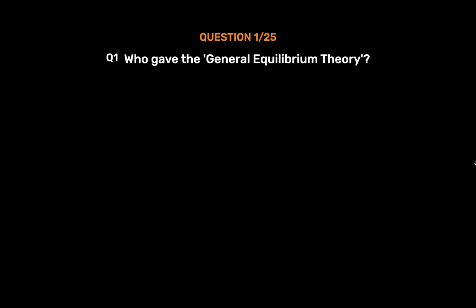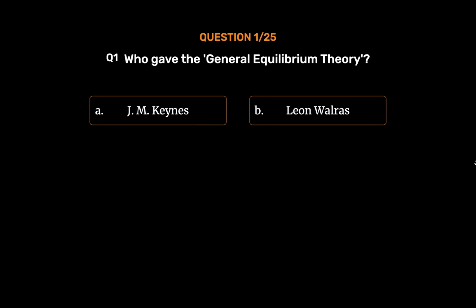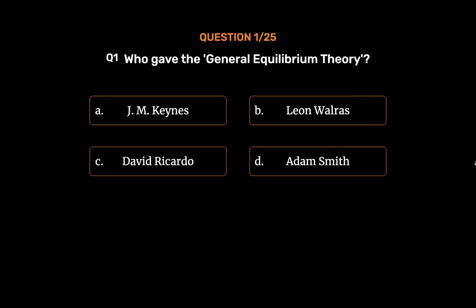Question number 1. Who gave the general equilibrium theory? Option A. J.M. Keynes. Option B. Leon Walras. Option C. David Ricardo. Option D. Adam Smith? The correct answer is Option B.